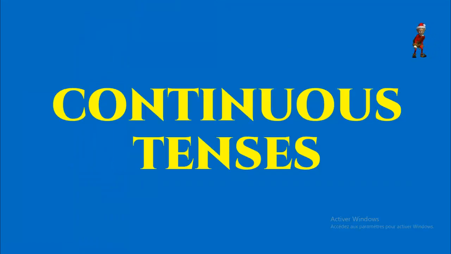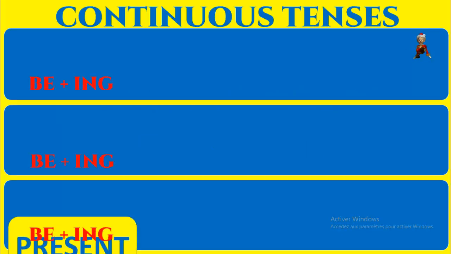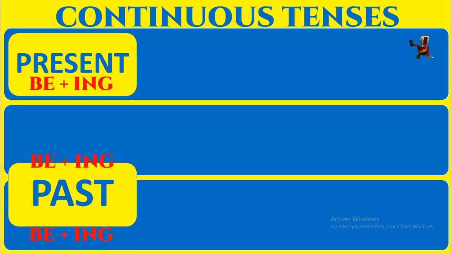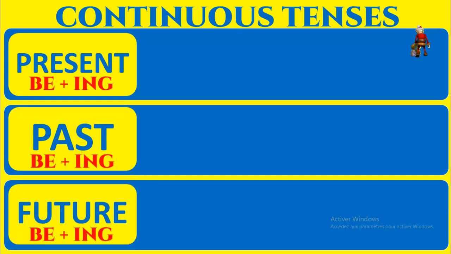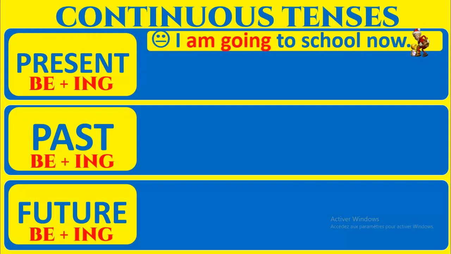Continuous tenses. They are here. Present continuous, past continuous, future continuous. I am going to school. Ils sont formés comment? L'auxiliaire être plus le verbe en ing form. To be plus ing form.